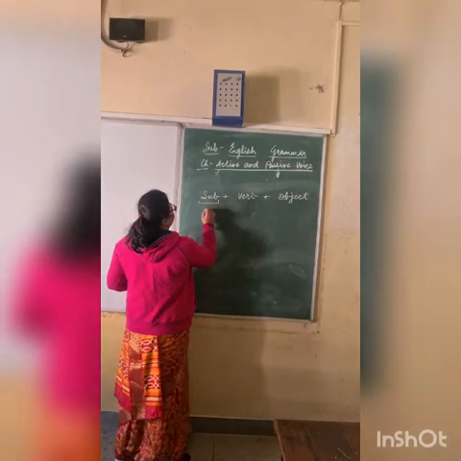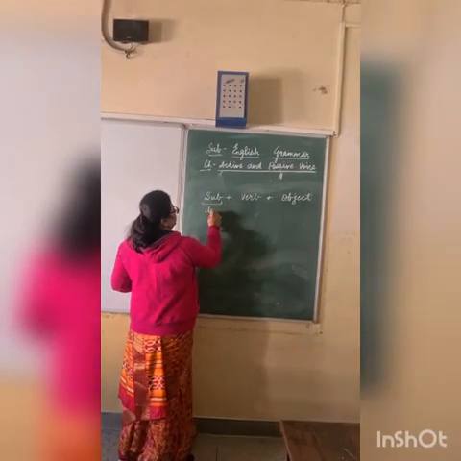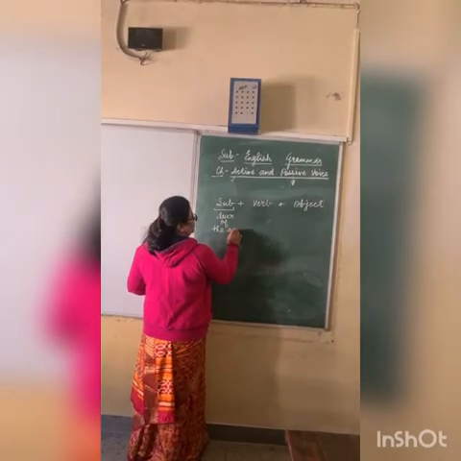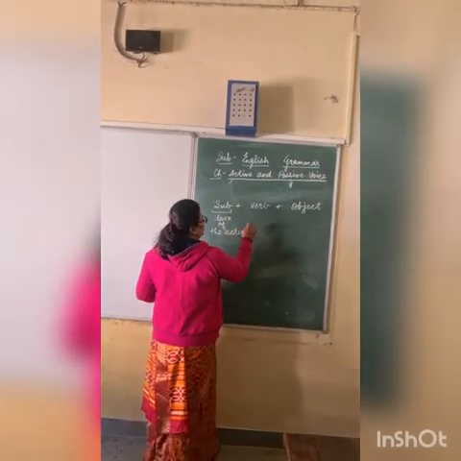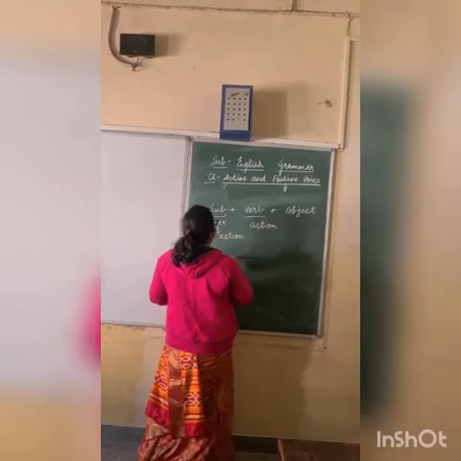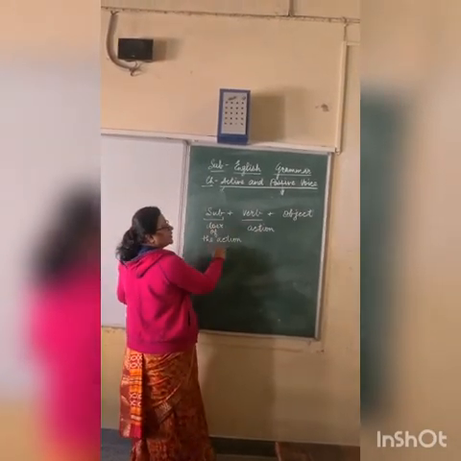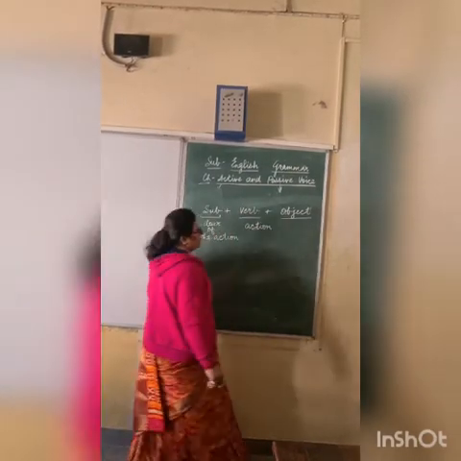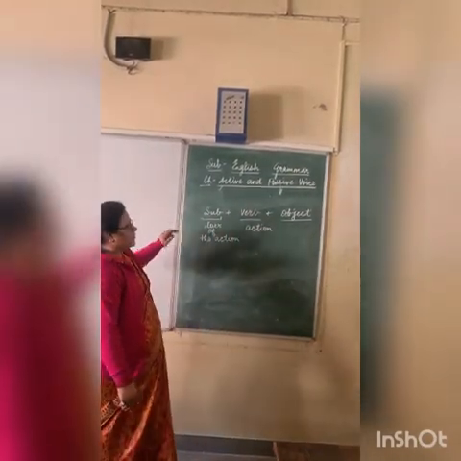Subject is the doer of the action. And the verb is known as action, and what the subject and verb together tell us about is known as an object. So this is the basic structure of a sentence.